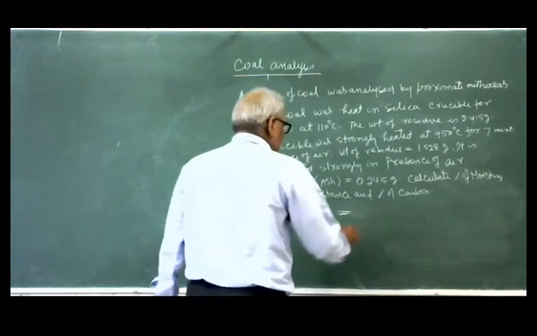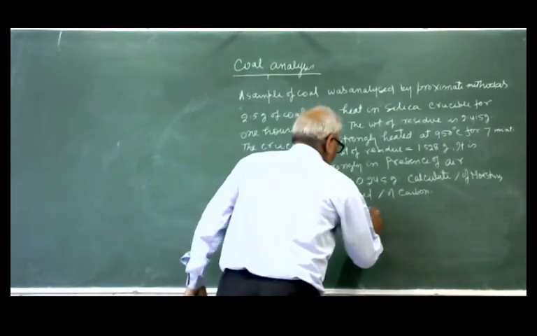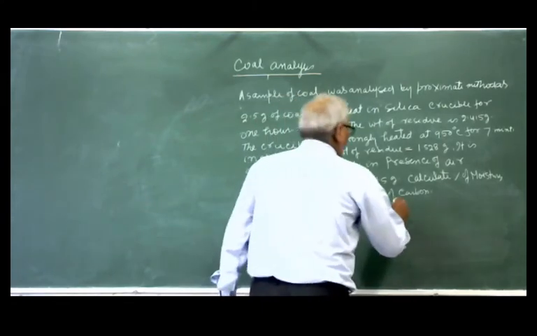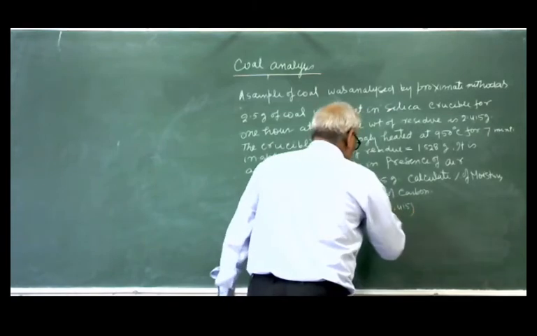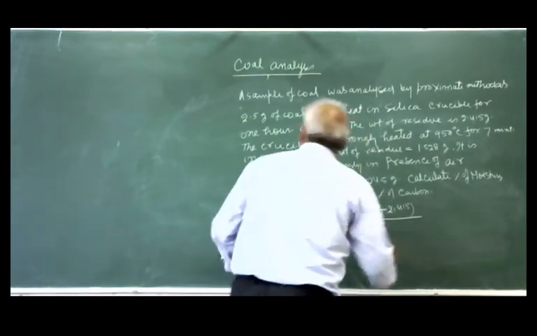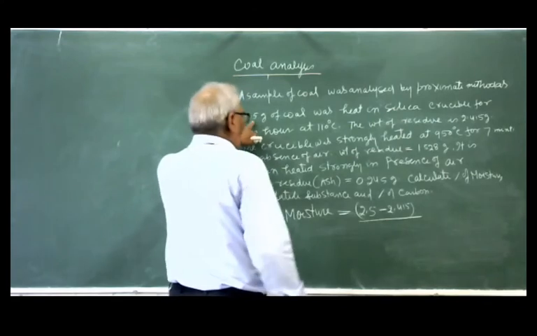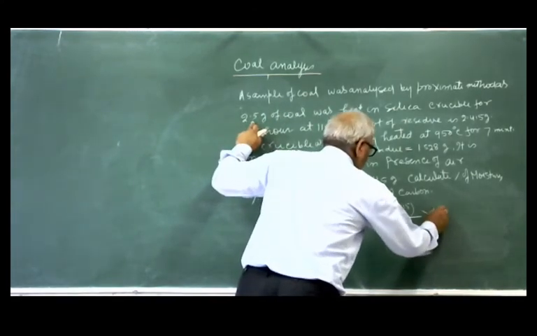So you can write 2.5 minus 2.415, this is the loss in weight, divided by how much? Mass of the coal, 2.5 into 100.